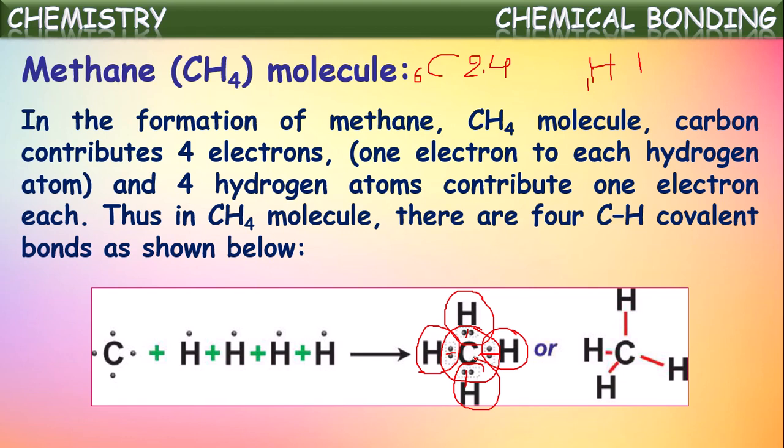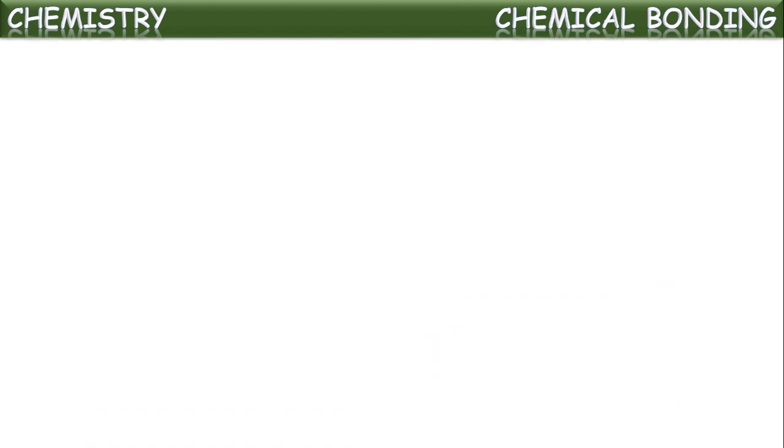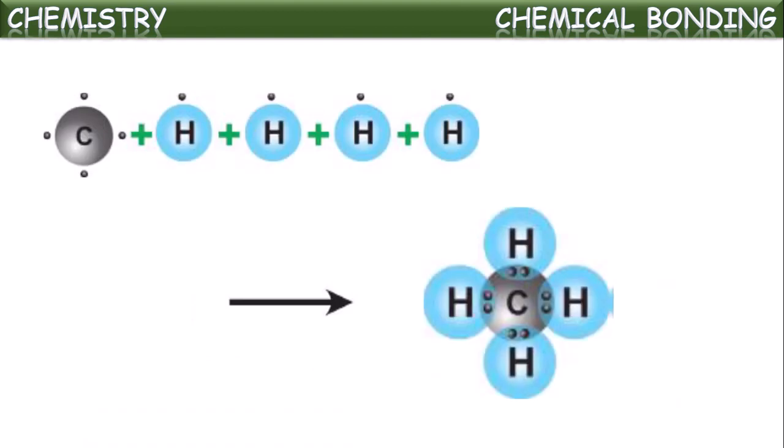Carbon gets the nearest noble gas neon configuration, and hydrogen attains the nearest noble gas helium configuration, which we call duplet configuration. Right? This is the formation of the CH4 molecule. The carbon atom contributes 4 electrons, and these 4 pairs of electrons are shared, each one with 1 hydrogen atom. Thus, the CH4 molecule is formed, which contains 4 covalent bonds.